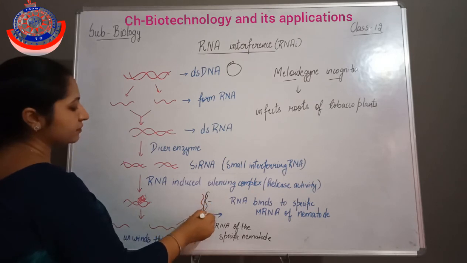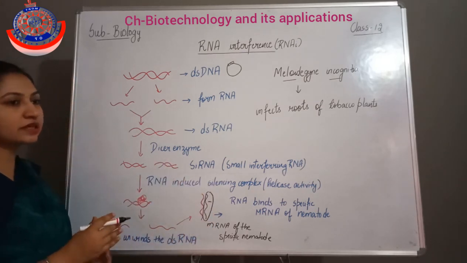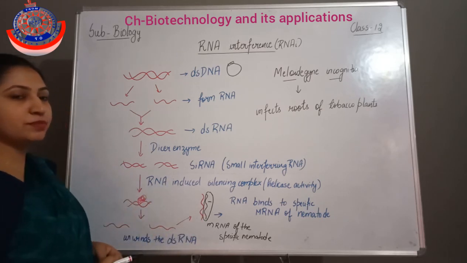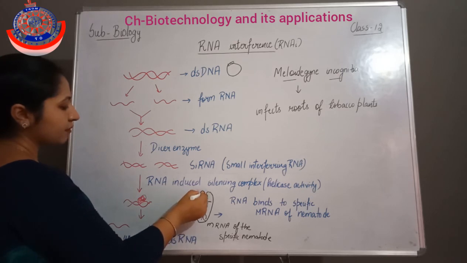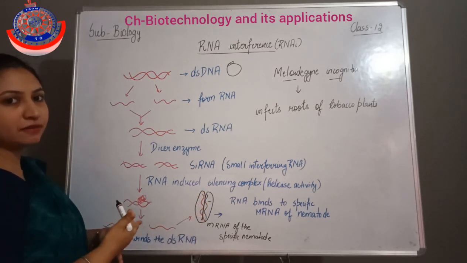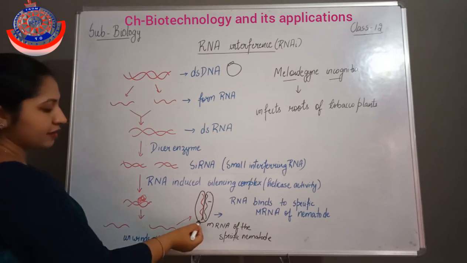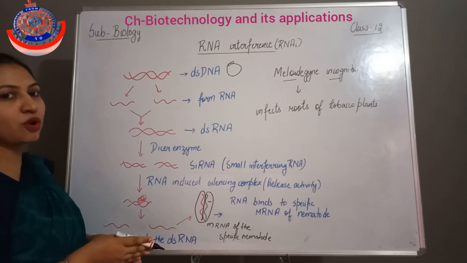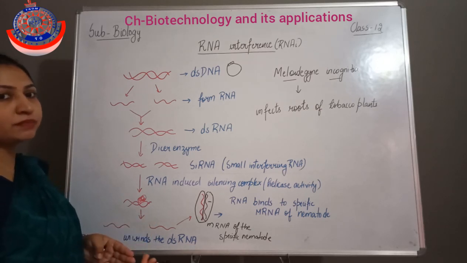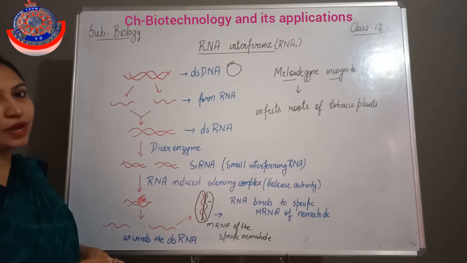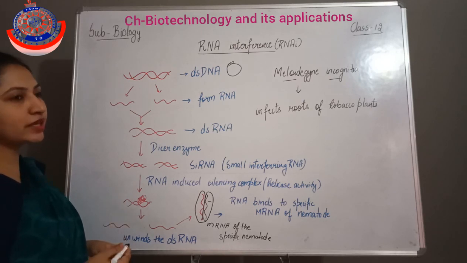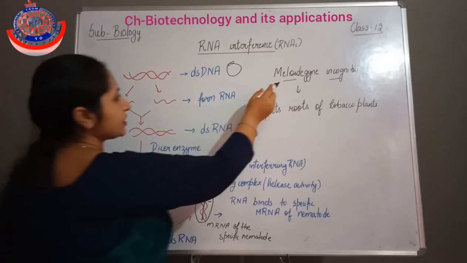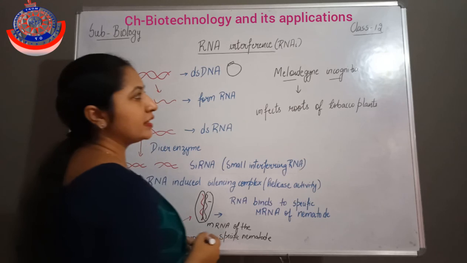This strand, which is responsible for producing the protein which infects the plant, cannot be translated because it is present in a bound manner with the RNA. So the translation will be blocked, and when the translation is blocked, the protein will not form and it is not able to infect the plant. In this manner we can produce the pest resistant plant against the parasite nematode, that is Meloidogyne incognita.